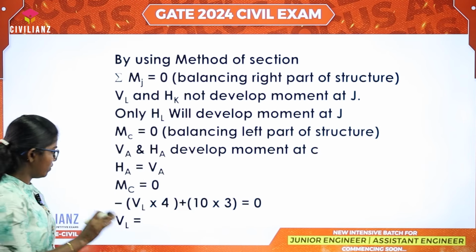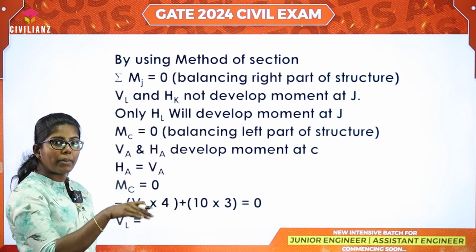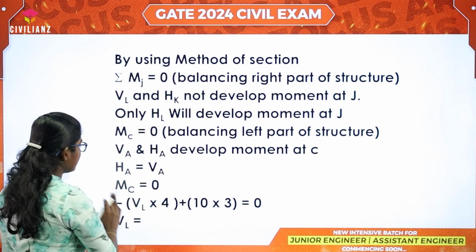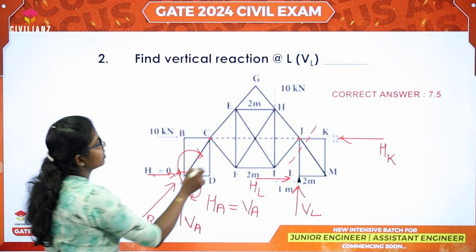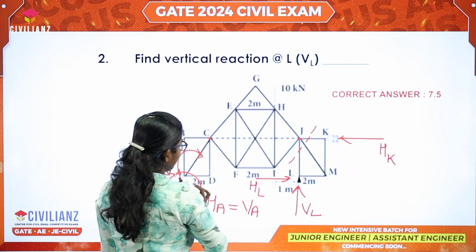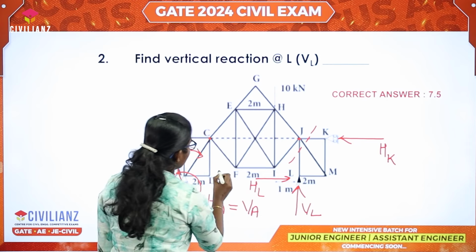HA is equal to VA, moment at C is equal to 0. We are taking the moment at C is equal to 0. We can find VL. Here, 10 into 3 minus VL into 4.